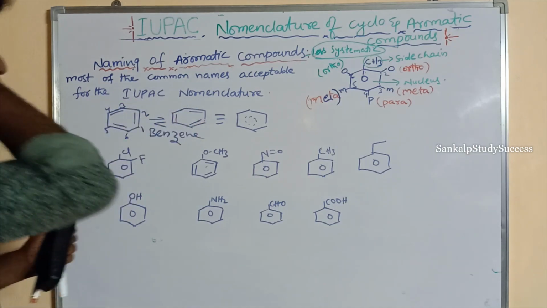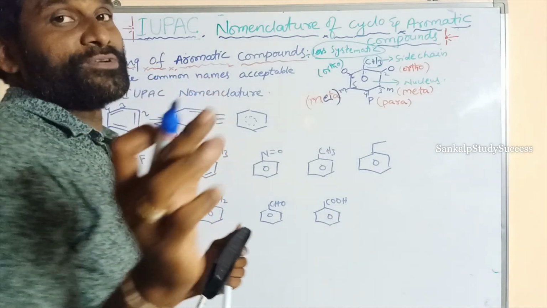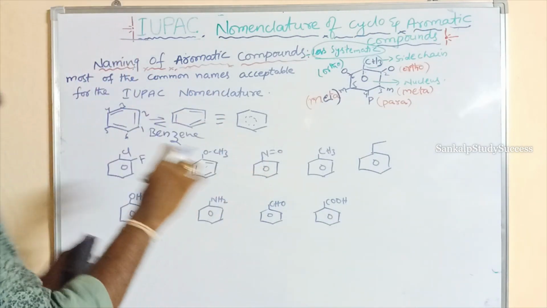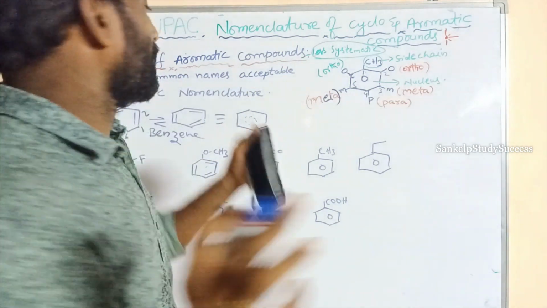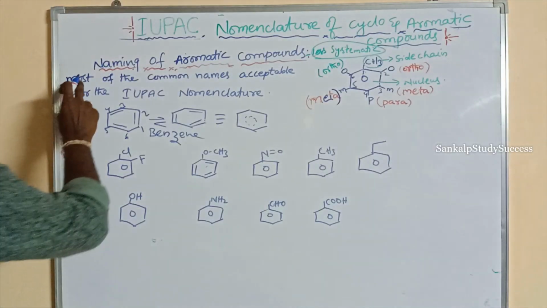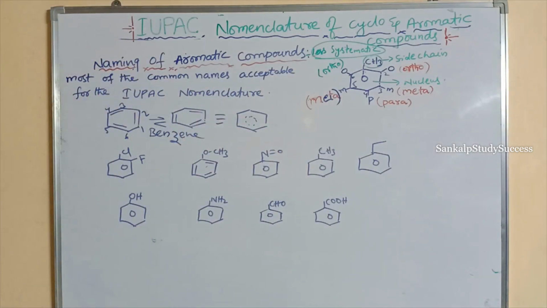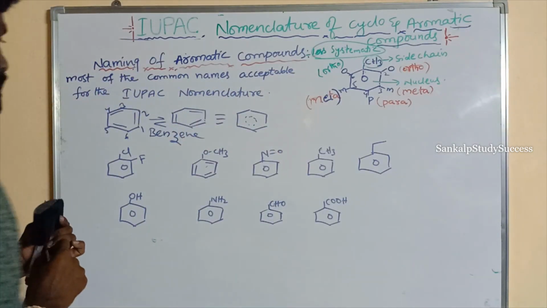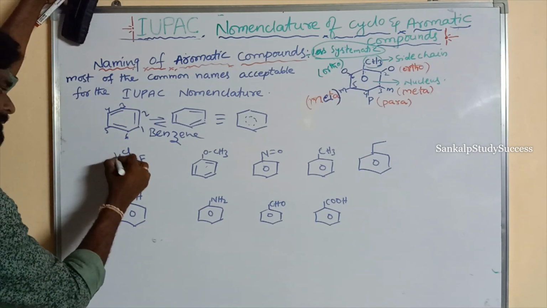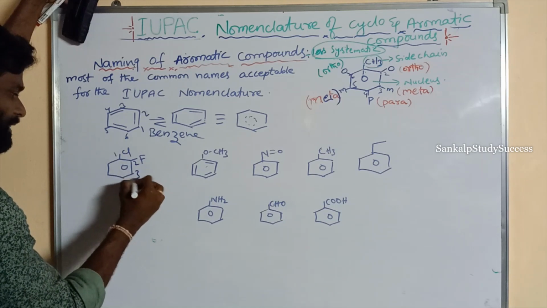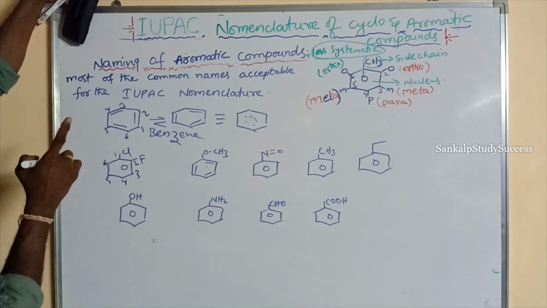Now some examples can be observed. For aromatic compounds, common names are considered as IUPAC nomenclature, so most of the common names are acceptable for the IUPAC nomenclature. What is the name? Here the numbering is given per chloro, second one 3, 4, 5. Why is the numbering not given first priority per chlorine?